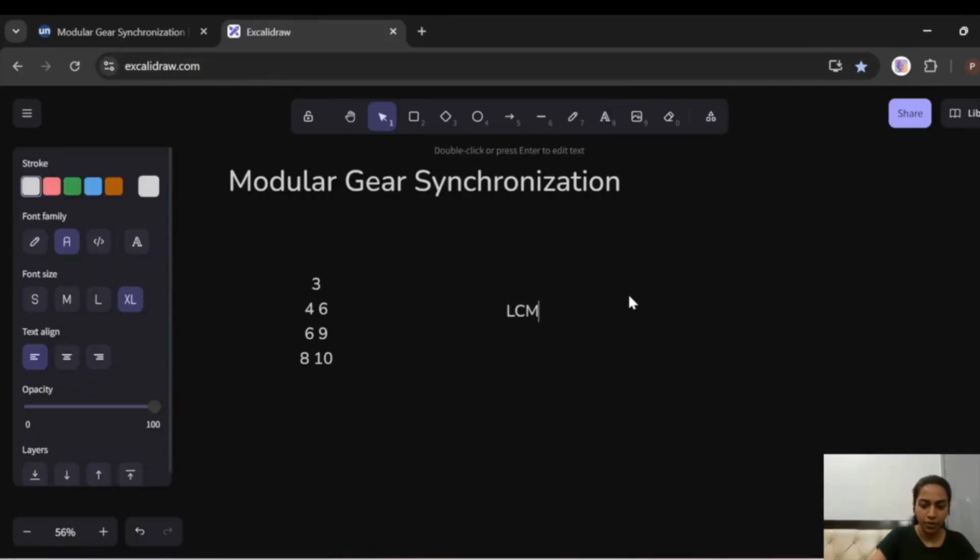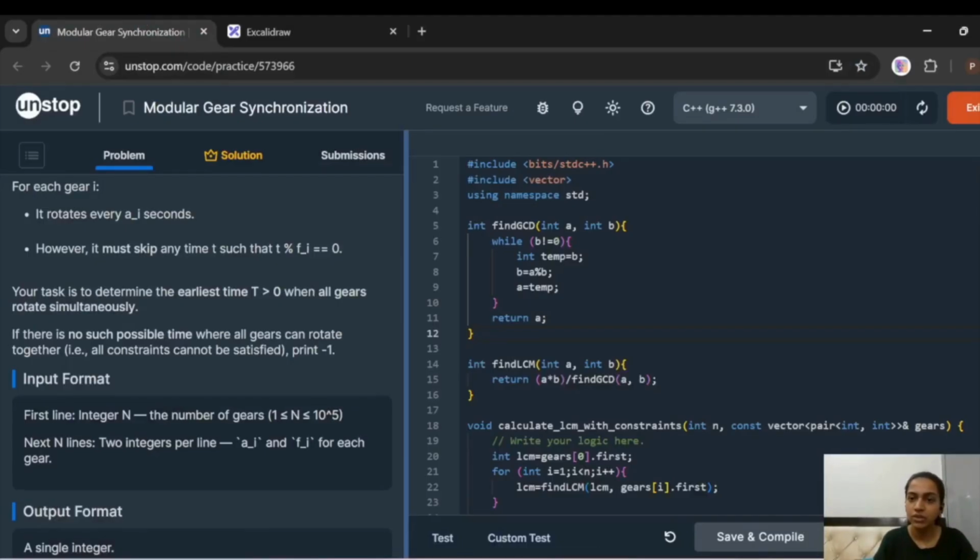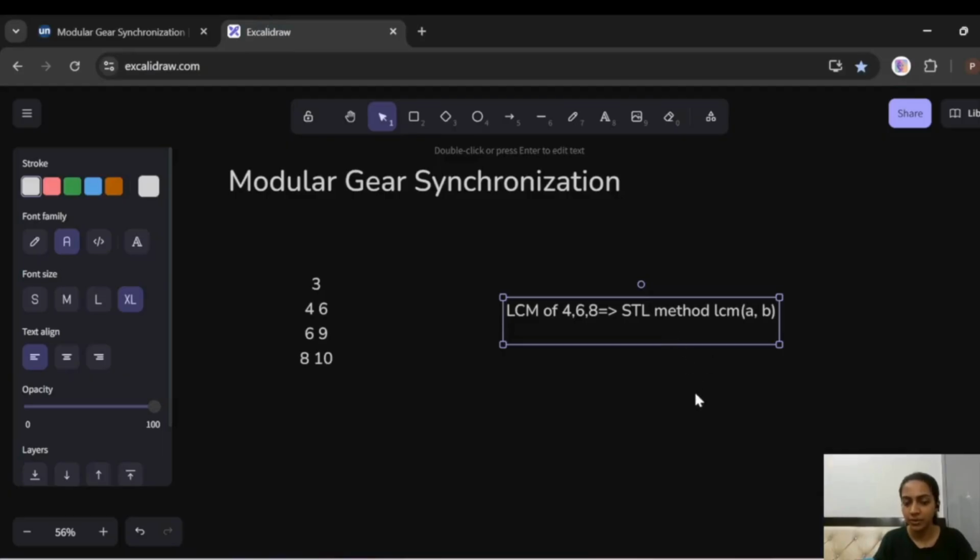So what is the LCM of 4, 6, and 8? If we try to find the LCM, we can use two ways. The STL method, std::lcm, where we write two numbers, for example A and B. Or if we don't have that, like in this question, where we only use G++ 7.3, which is less than the 17th version, we can't implement this.